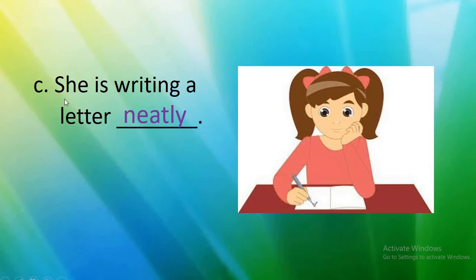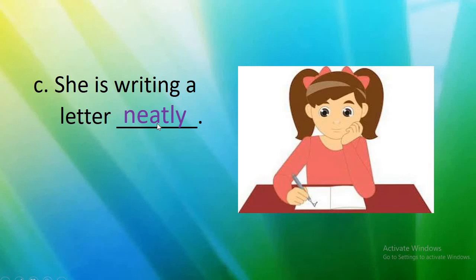So here the sentence is, she is writing a letter neatly. We are adding ly to the word neat. Neatly. Okay, children? Very good. So she is writing a letter neatly.